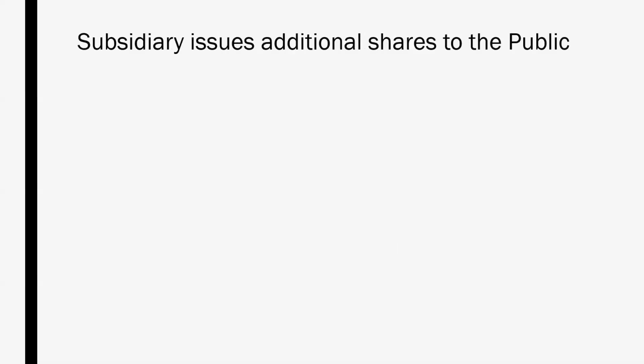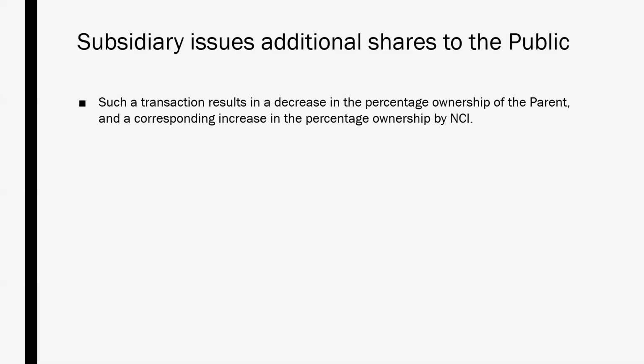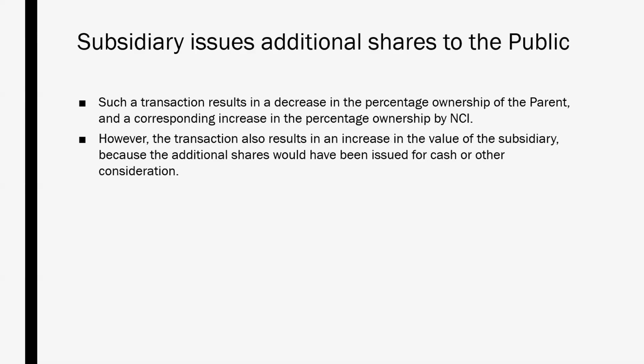If the subsidiary were to issue additional shares to the public, the transaction will result in a decrease in the percentage ownership of the parent and a corresponding increase in the percentage owned by non-controlling interest. However, keep in mind that this transaction will also result in an increase in the value of the subsidiary because the additional shares bring in cash or other consideration.